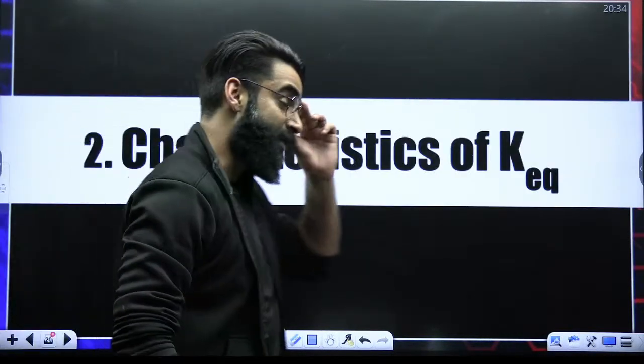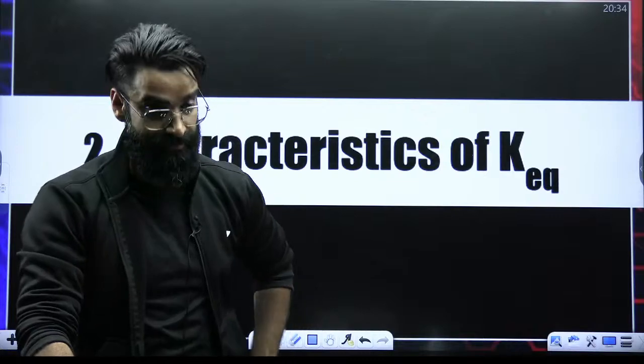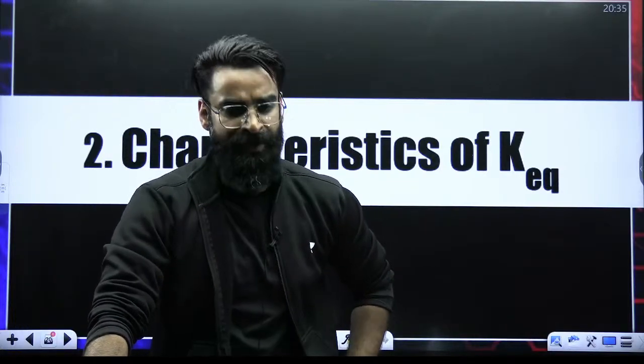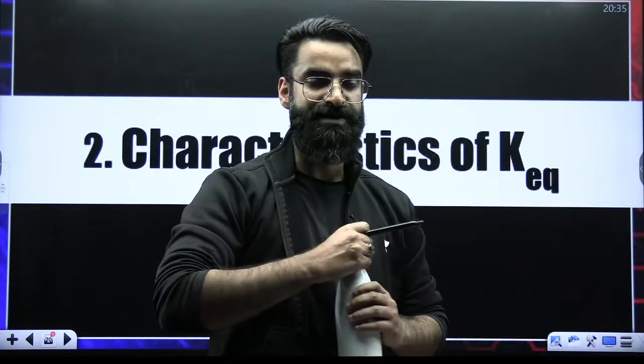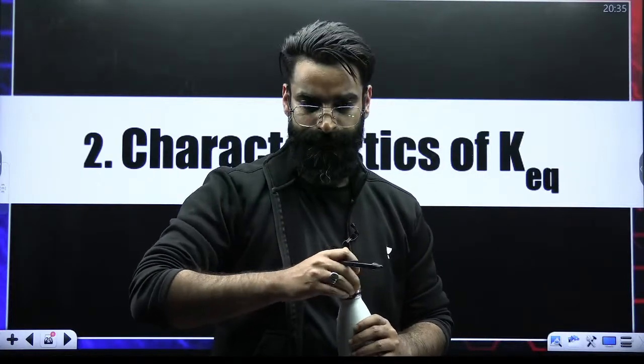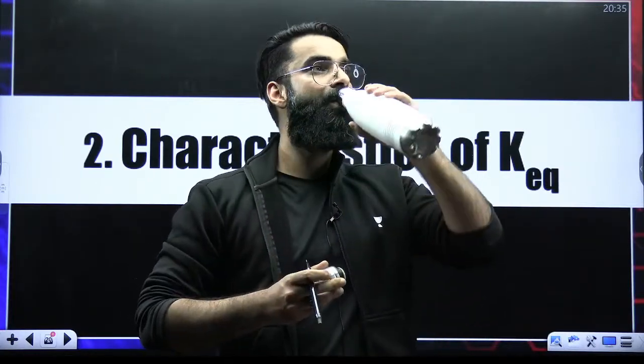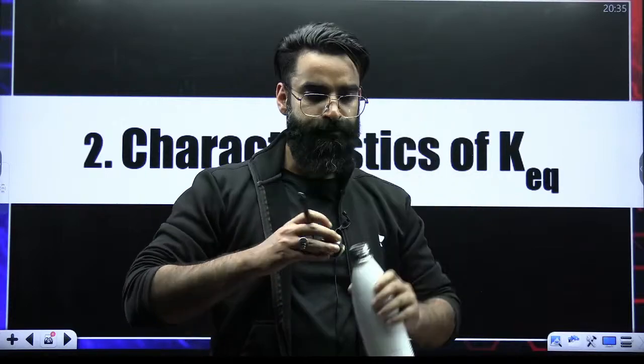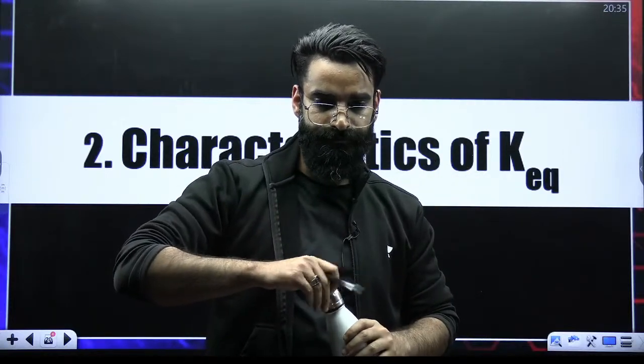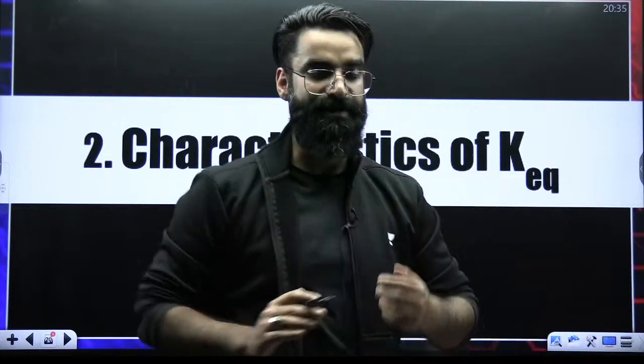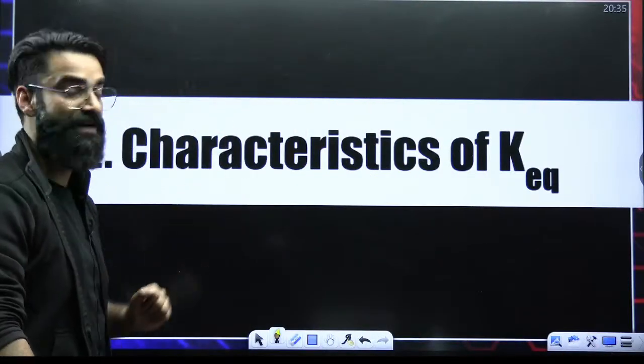Let's move on to the second concept, that is characteristics of equilibrium constant. This is again one concept from which questions are asked. I hope the first concept is very much clear to every one of you. Moving on to concept number 2, characteristics of equilibrium constant.